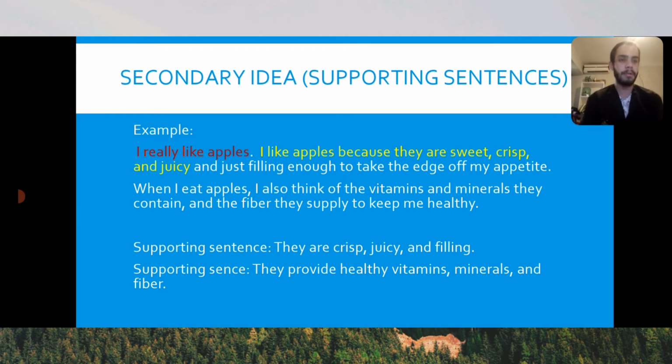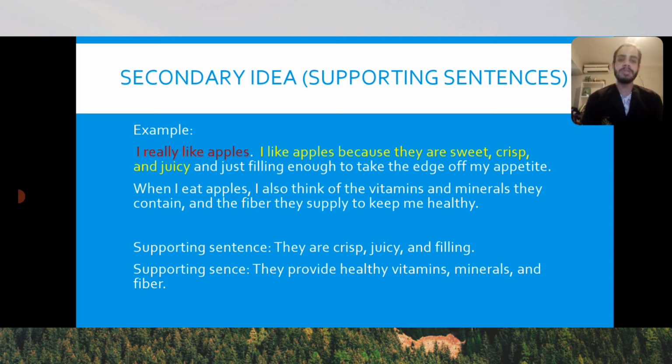Here we got an example of a main idea marked within red and a secondary idea marked with yellow. For example, here we get started with "I really like apples." That's the main idea. This is the topic sentence. We start right away saying that I like apples. That's the main idea of the sentence.